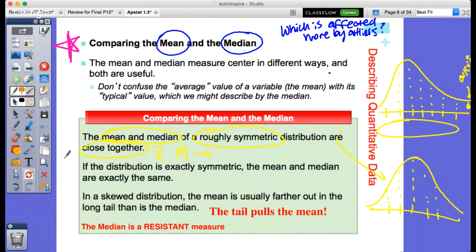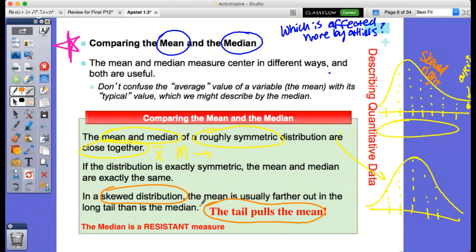However, if we have skewed data, let's say skewed to the right side here. So we have skewed right here. In this instance, we'd ask the question, what would happen with the mean and median? Okay. Well, what happens is the tail pulls the mean. Think about it. If I have more outliers, what would affect more, the average, or would it affect more the middle value? The answer to that is the skewed distribution would pull more of the mean. So the tail pulls the mean.